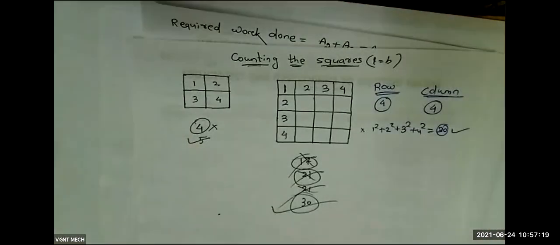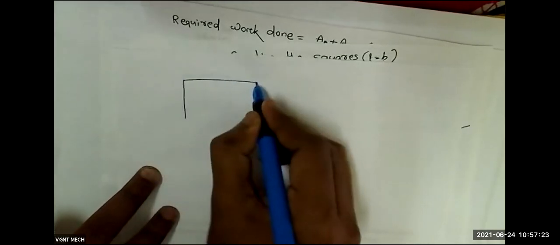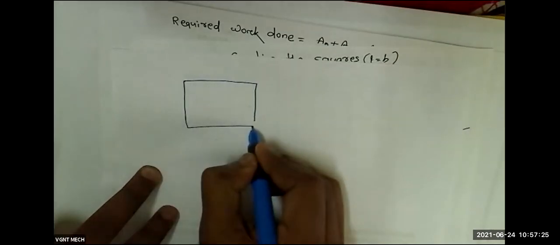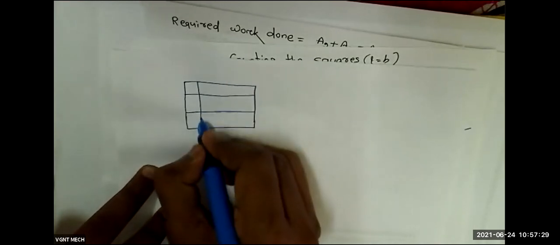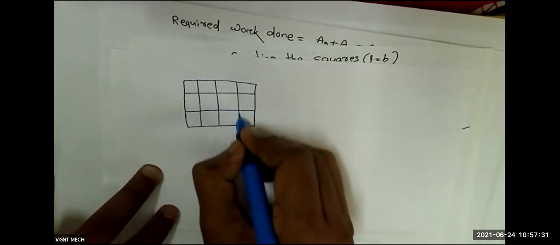But if I modify this question, for example, suppose the question is like this. In this figure, you tell me how many squares are there.